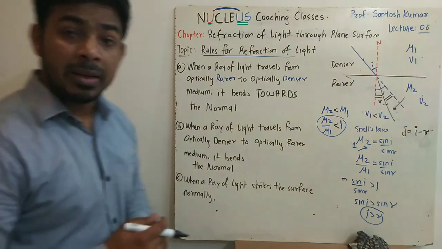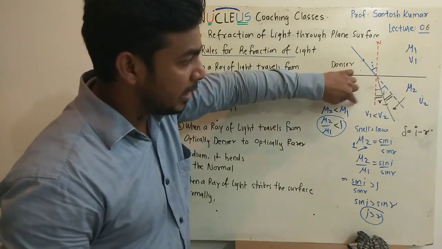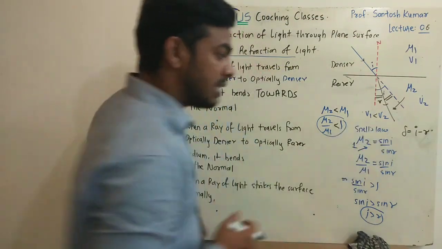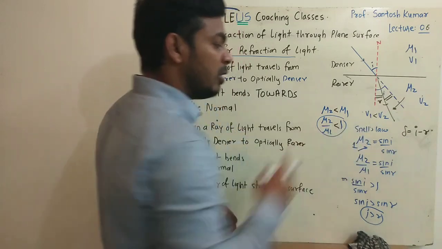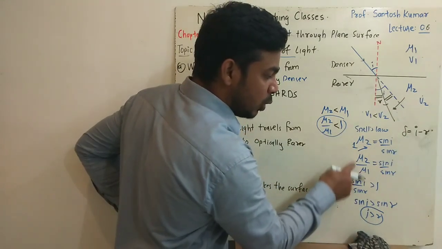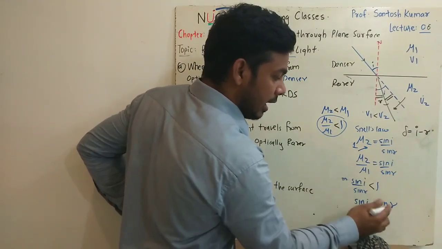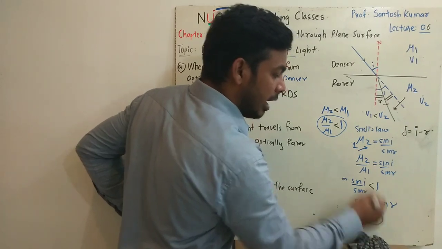But Snell's law will remain the same, because light is still traveling from medium 1 to medium 2. So mu2 by mu1 will be sin i by sin r. But the value of sin i by sin r is mu2 by mu1, whose value is less than 1. So I will write less than 1.